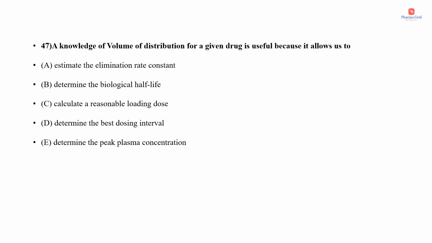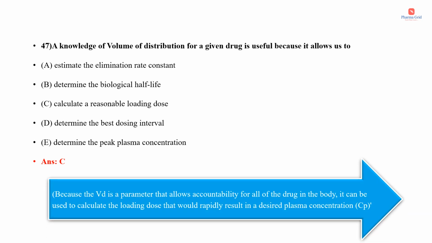Question number 47. A knowledge of volume of distribution for a given drug is useful because it allows us to. The options are estimate the elimination rate constant, determine the biological half-life, calculate a reasonable loading dose, determine the best dosing interval, determine the peak plasma concentration. Here the correct answer is option C. Volume of distribution is useful because it allows us to calculate a reasonable loading dose. Because the volume of distribution is a parameter that allows accountability for all of the drug in the body, it can be used to calculate the loading dose that would rapidly result in a desired plasma concentration.